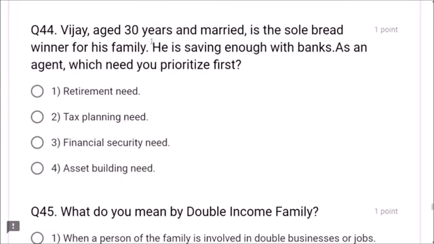Next, question number 44. Vijay, aged 30 years and married, is the sole breadwinner for his family. Yes, he is saving enough with banks. As an agent, which need do you prioritize first? Retirement, tax planning, financial security need, asset building. Dear friends, financial security is very, very important, friends. So he is advised to go for financial security need. No, the correct option is 3. Financial security need is correct, friends.